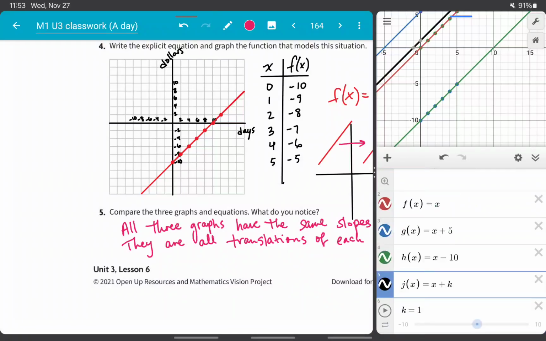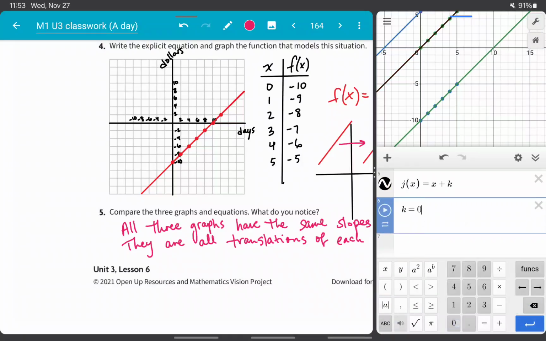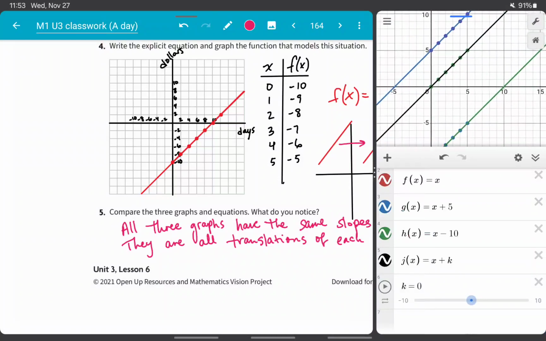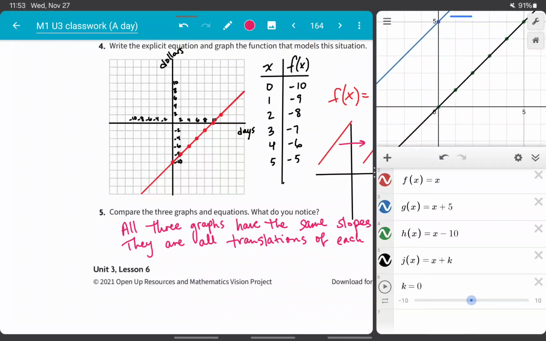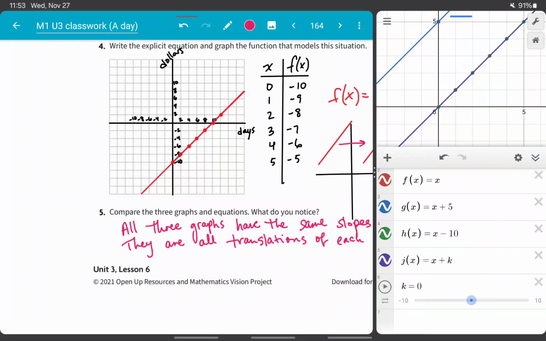JK. And I'm going to now show you what happens when k is 0. So when k is 0, it goes through the origin at 0, 0. That's the black line. And here, let's change that color to purple. So we got that purple line right there.